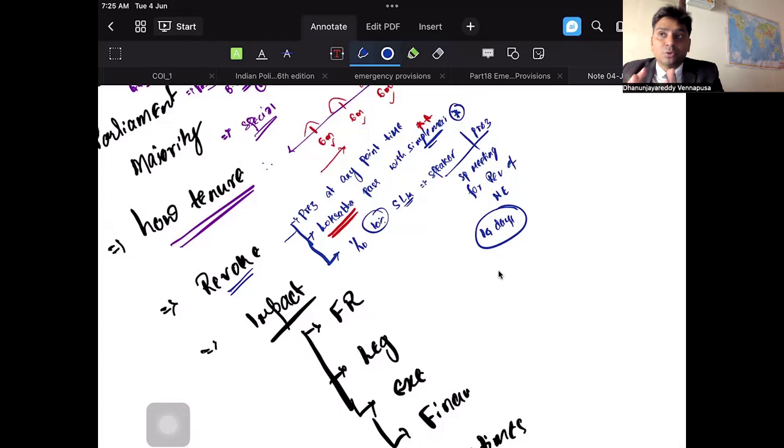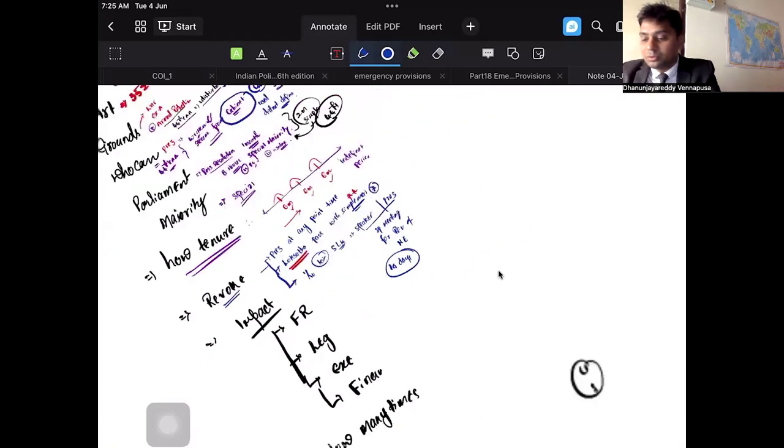If there is no session going on, then they can approach the President to call for a meeting, and within 14 days the President shall call these members to assemble to discuss revocation. So this is how these things are.